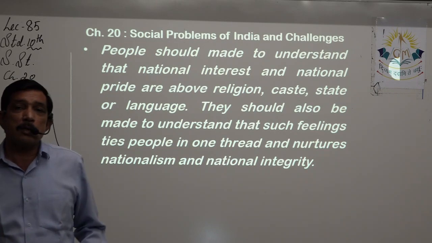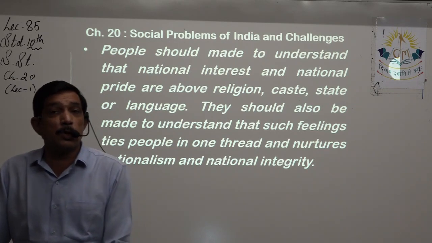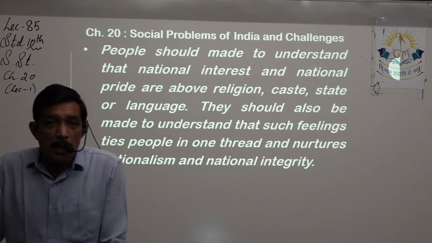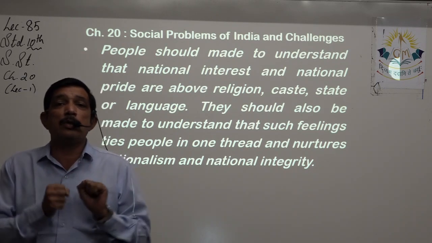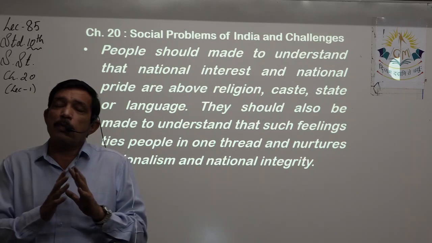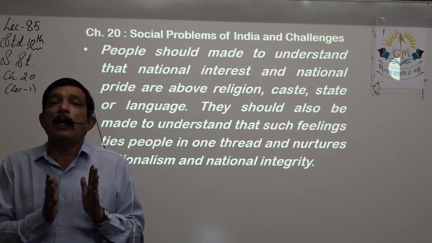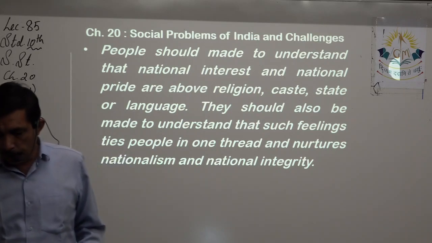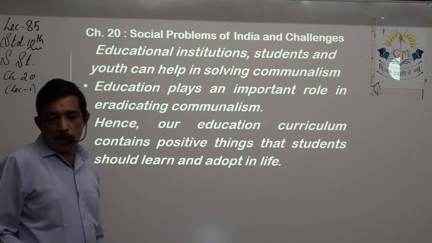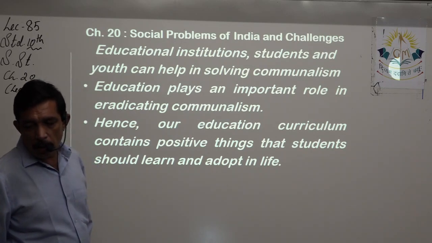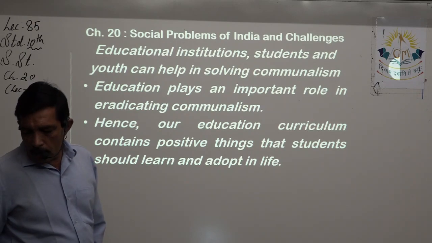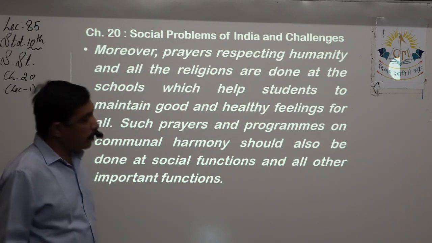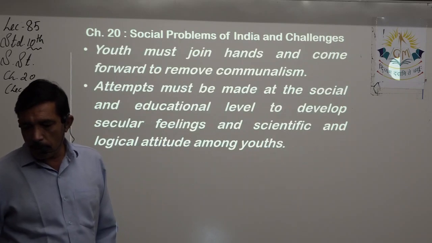If we think of ourselves as Indian first and then a Gujarati, then that also helps, right? So this brings people together, ties them into one thread, and then they are able to think similarly rather than having differences between them. Educational institutions, students, youth can help in solving the same point. Okay, moreover prayers. I think the same points are being repeated.